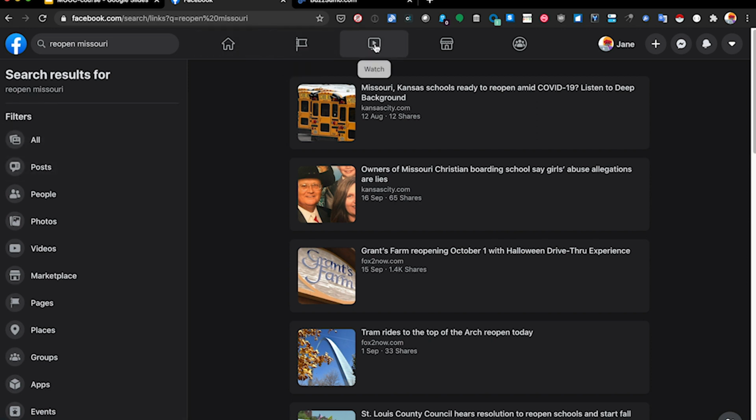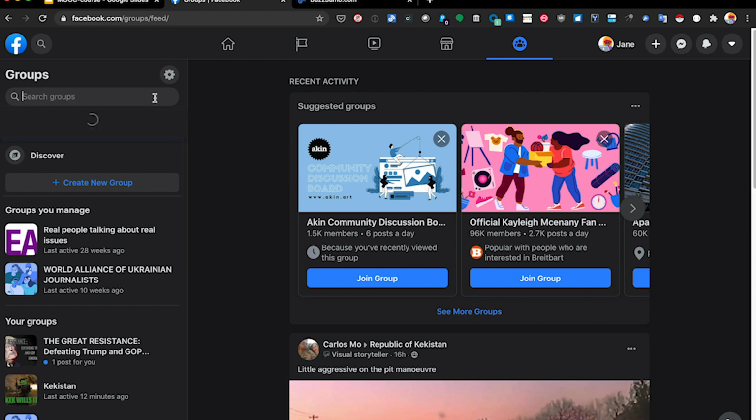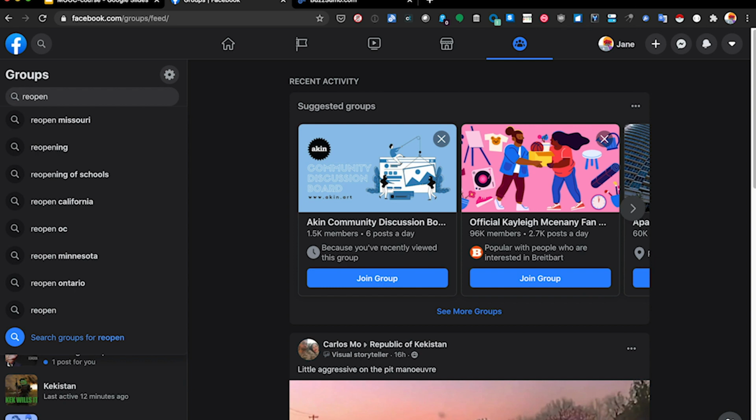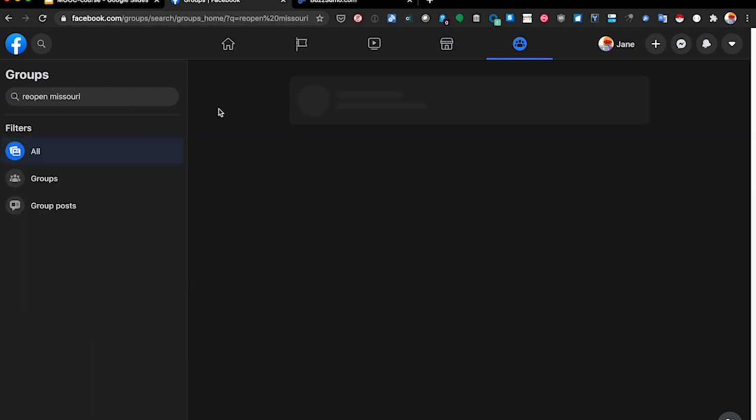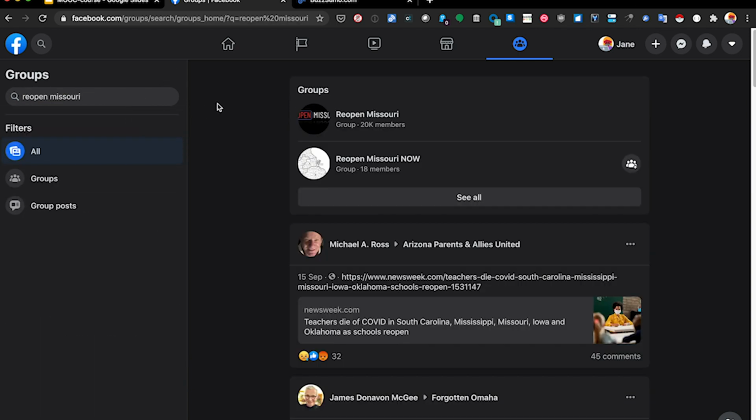You can also filter by pages here. The most useful ones for me are watch and groups. So let's walk through them. The groups feed is like your own personal feed of groups that you belong to. And this is why it's really important to build out your Facebook account and allow for that continuous monitoring for all the groups that you're in, to be there when you need them when another event happens.